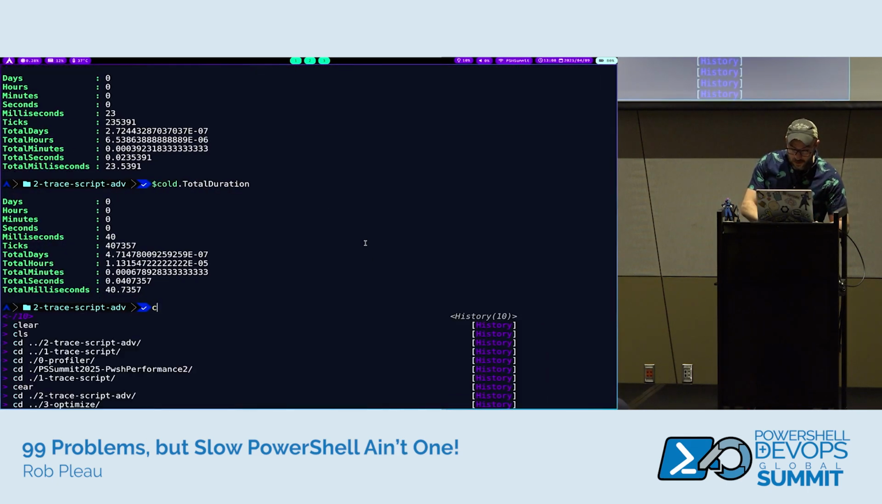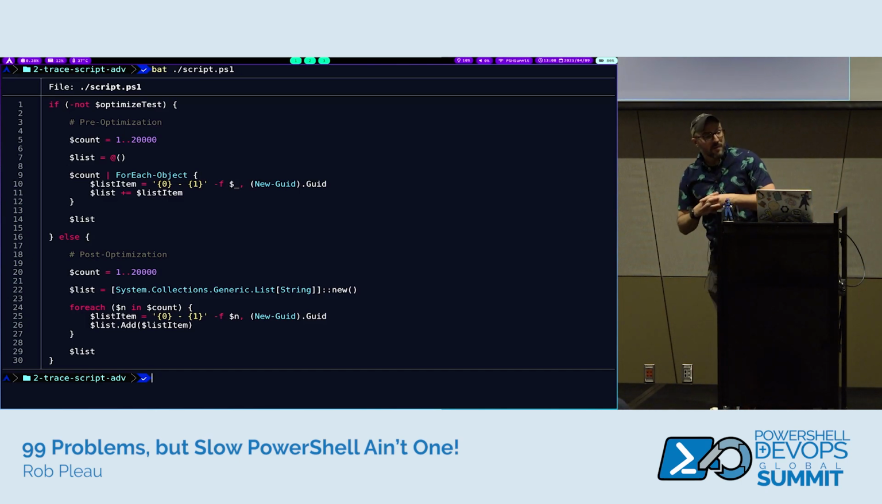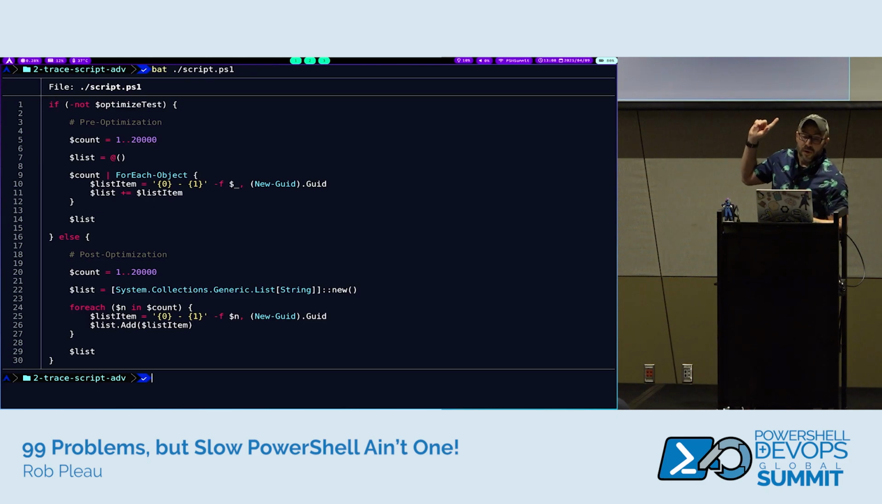So let's look at our script. Here we're going back to the GUIDs. We'll return to Alice in Wonderland. We'll go further down the rabbit hole. But we have 2 versions of the same code here.